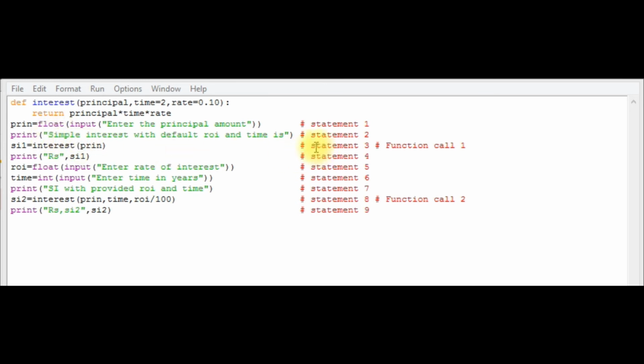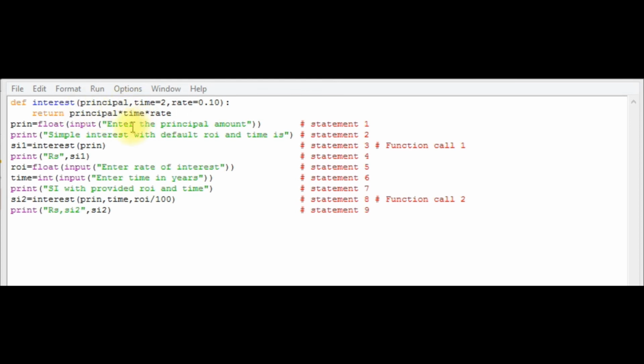In the third statement, a function call was made with only one argument, that is prin. So prin data will be stored in the parameter principal, and as two arguments are missing, the time and rate parameters will be taken with default values 2 and 0.10 respectively.